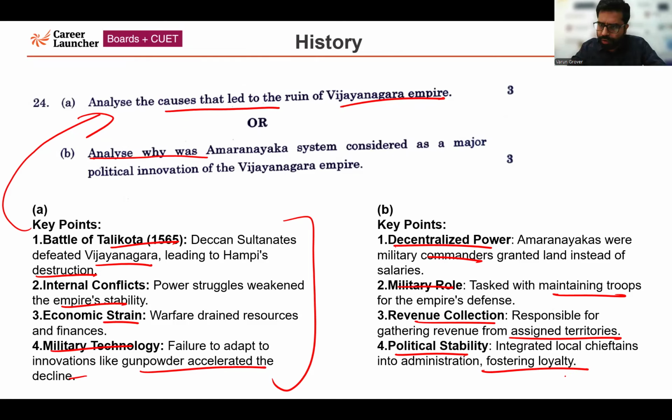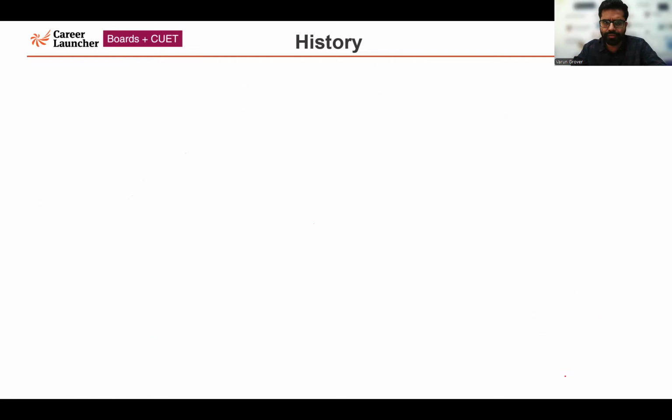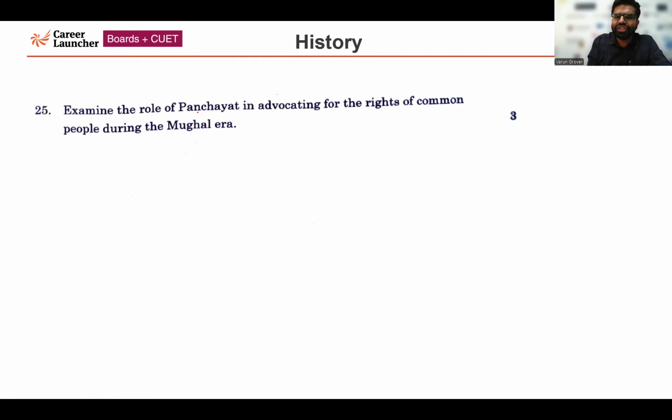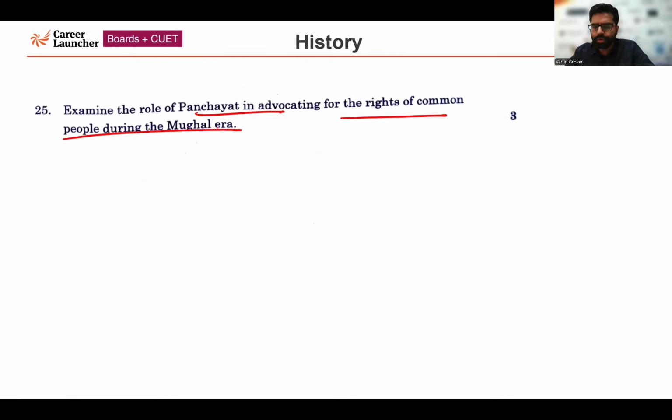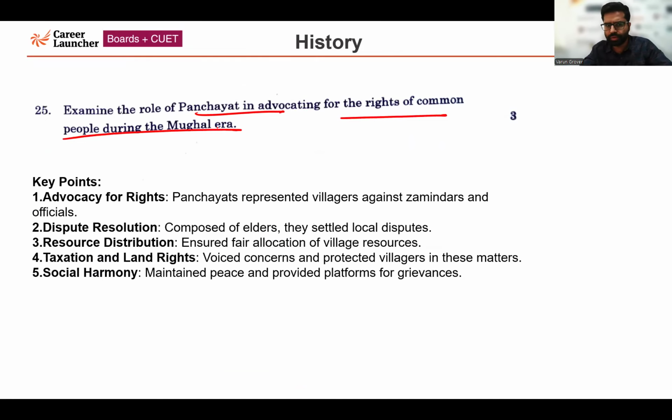Now I'll be moving forward to the next question, question number 25. Explain the role of the panchayat in advocating for the rights of common people during the Mughal era. This question is asking about the panchayat system which existed in the Mughal era. Advocacy for rights: the panchayat represented villagers against zamindars and officials who were trying to exploit marginal, small and poor farmers. All these things were discussed in the panchayat.